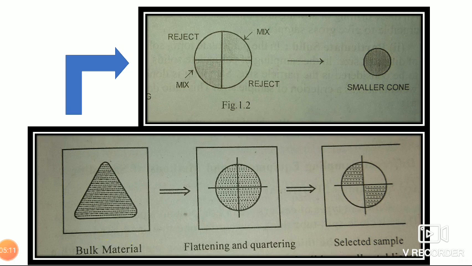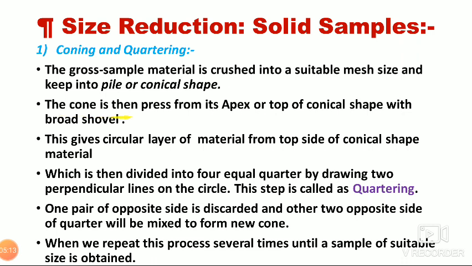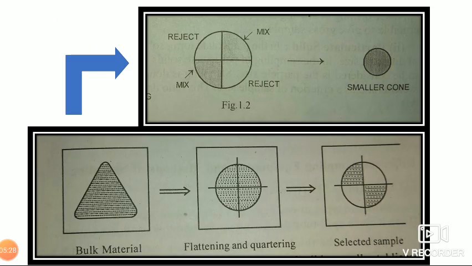Now the second point: the cone is then pressed from its apex, or top of the conical shape, with the help of a broad shovel. See the conical shape. This is the apex, or the top of that conical shape. When we press from the apex with the help of a broad shovel, what will happen? A circular layer is obtained.